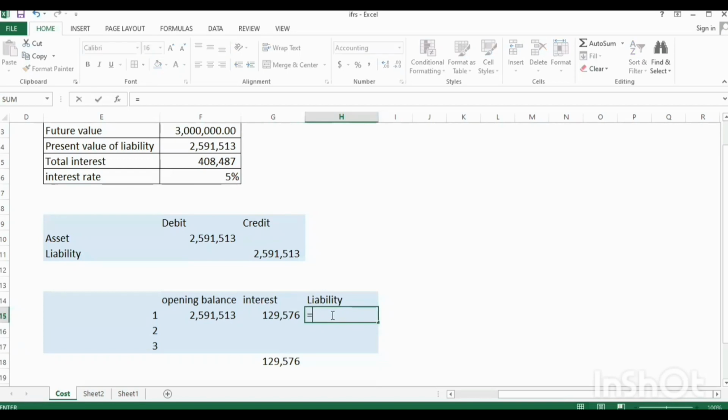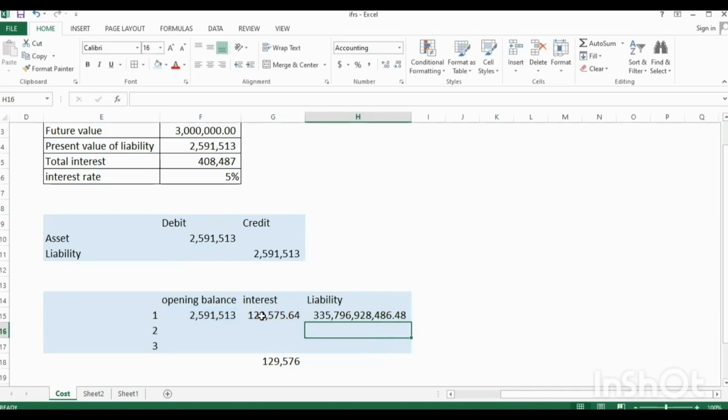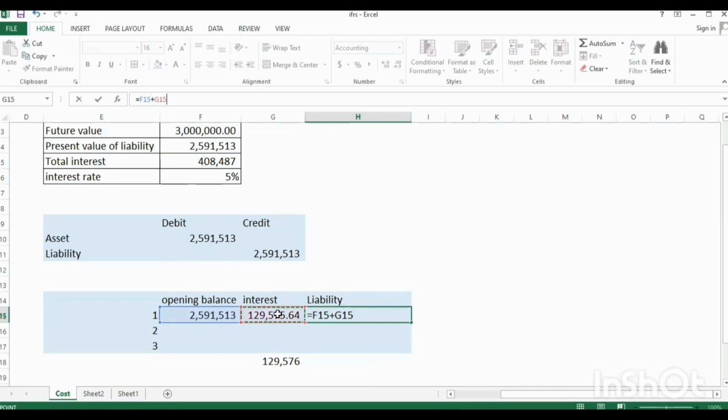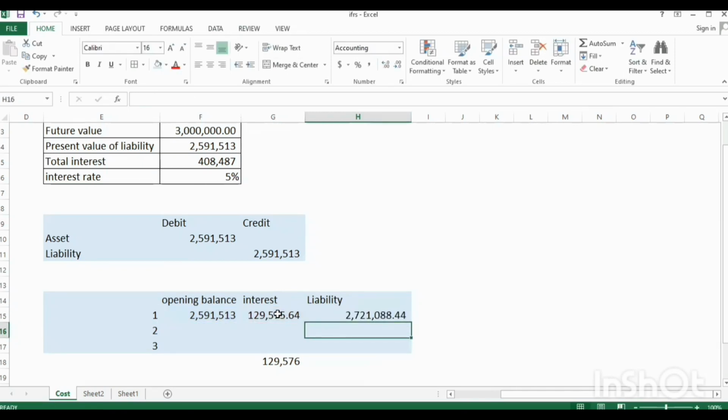So the total liability at the end of the year will be the initial liability plus the accrued interest, so plus this amount.